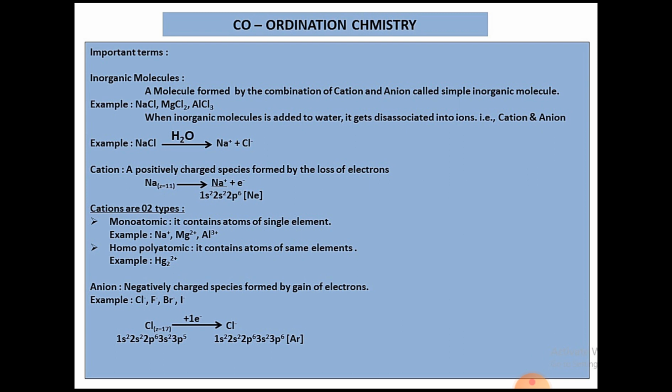Chlorine has atomic number 17, so it has 17 electrons. If it gains one electron, it becomes like argon, that is, 18 electrons. You can see the configuration of chlorine. On gaining one electron from sodium, it forms the argon configuration. So every element tries to attain stability by gaining the noble gas configuration.